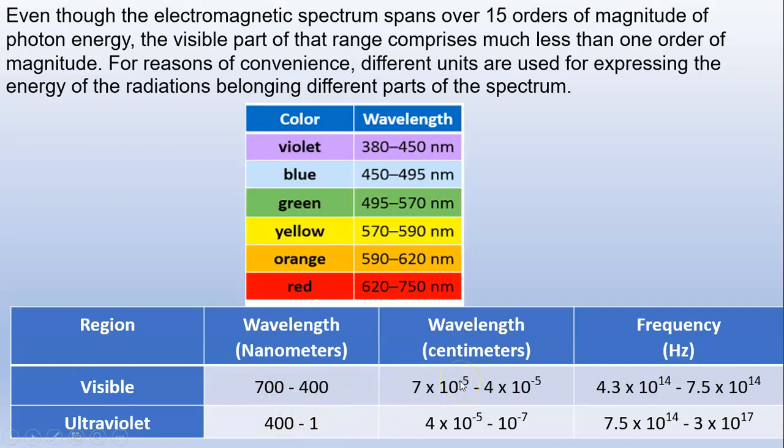If visible radiation is expressed in terms of wavelength in centimeters, then we get very small numbers, and if it is expressed in terms of frequency in hertz, then we get very large numbers. So it is most convenient to express the energy of visible radiation in terms of wavelength in nanometers.